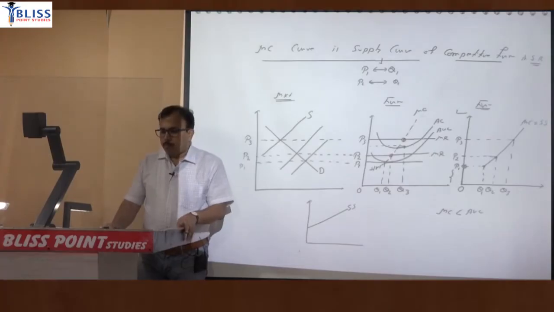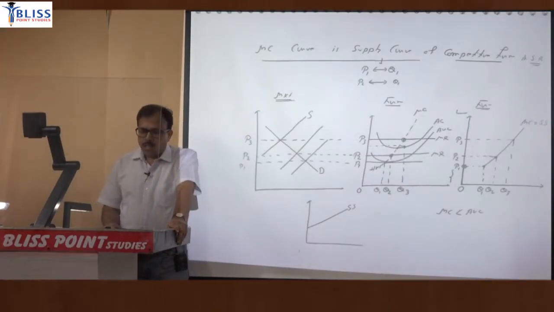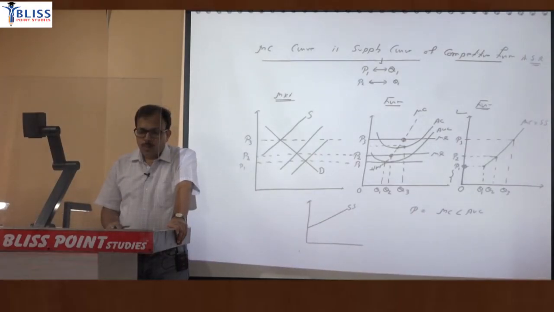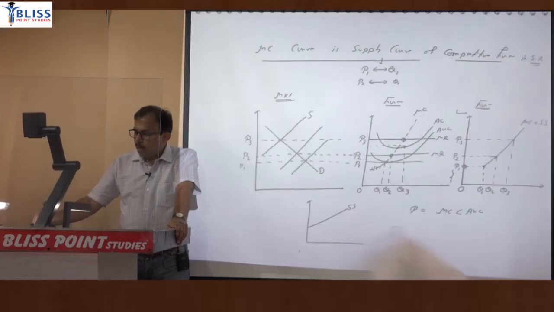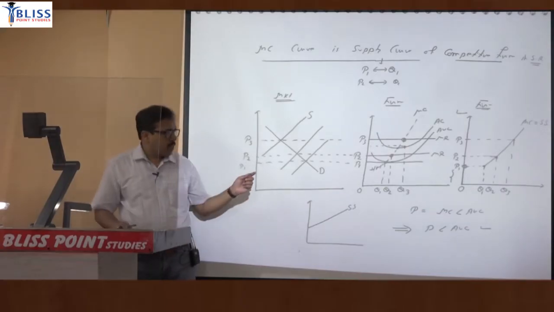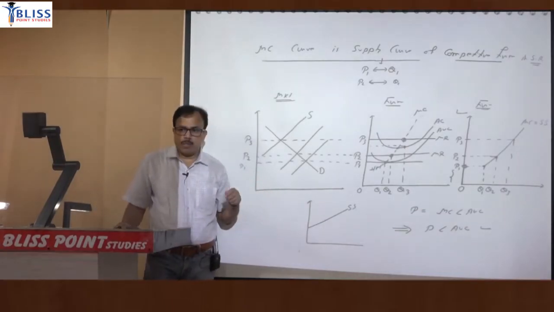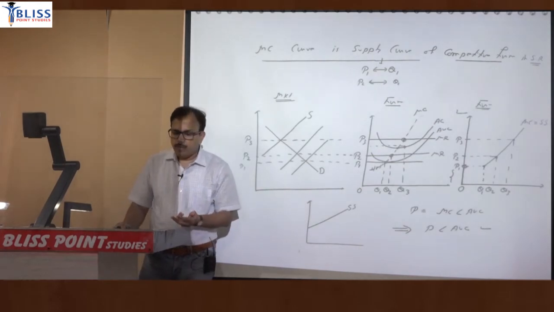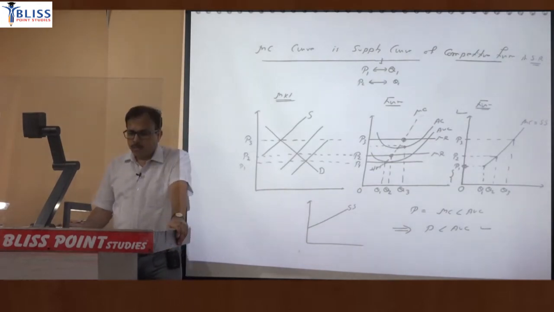This is because when marginal cost is less than AVC, then equating price with MC implies that price is less than average variable cost, but any price lower than average variable cost means there is operating loss. Price is less than AVC. This means that there will be operating loss.